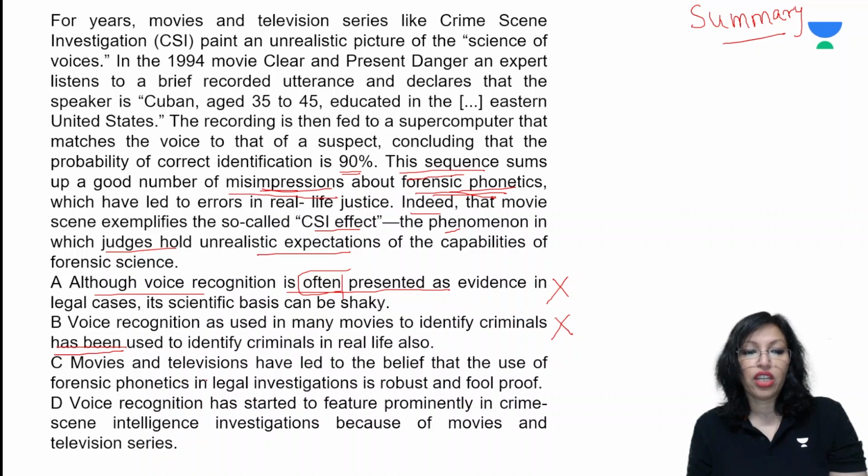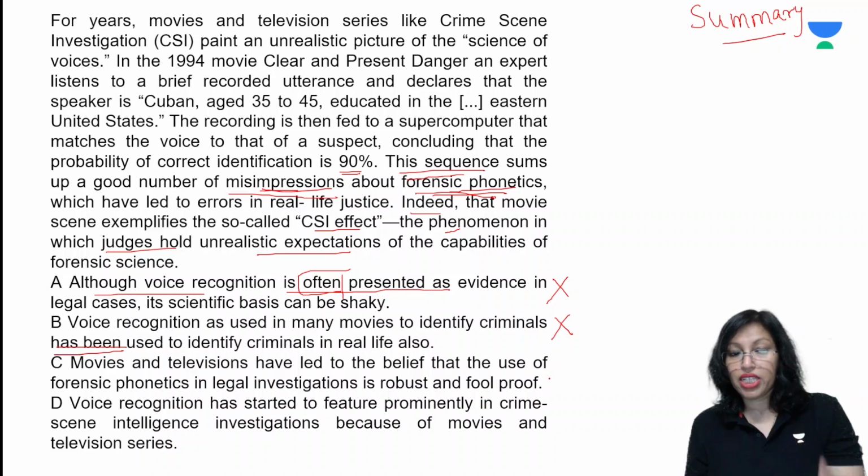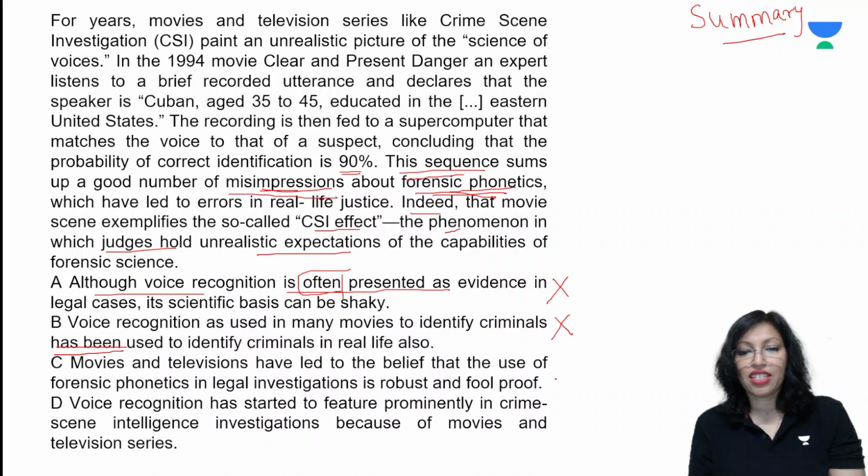Let's look at option C. Movies and television have led to the belief that the use of forensic phonetics in legal investigation is robust and foolproof. Well, yes, this is what we were talking about, that when we see movies, when we see television, we feel that forensic phonetics is a very strong science. So we feel that there is no scope of error there. So apparently it feels like that. So C sounds like a good choice.